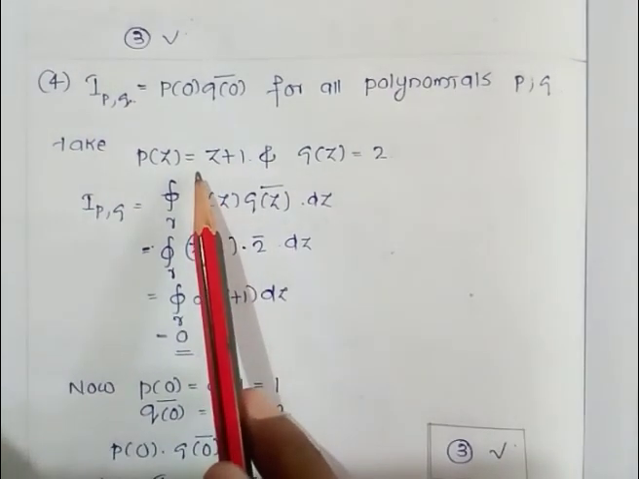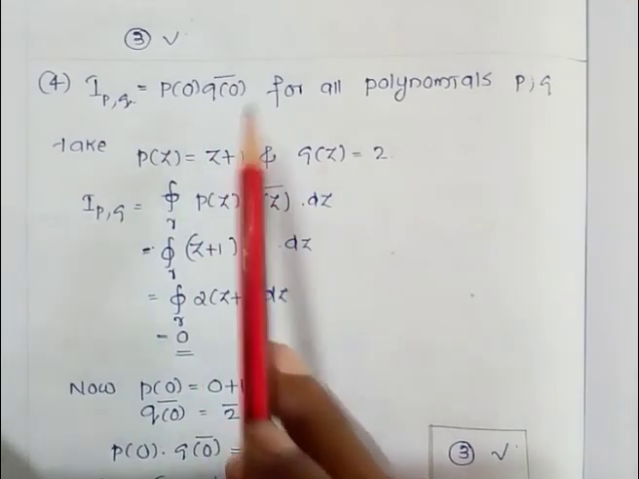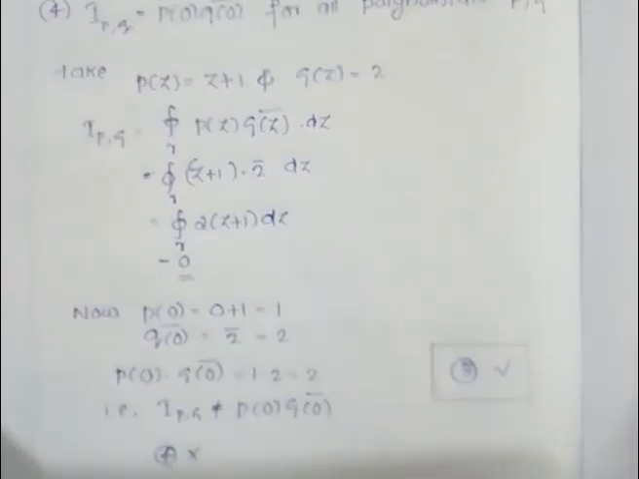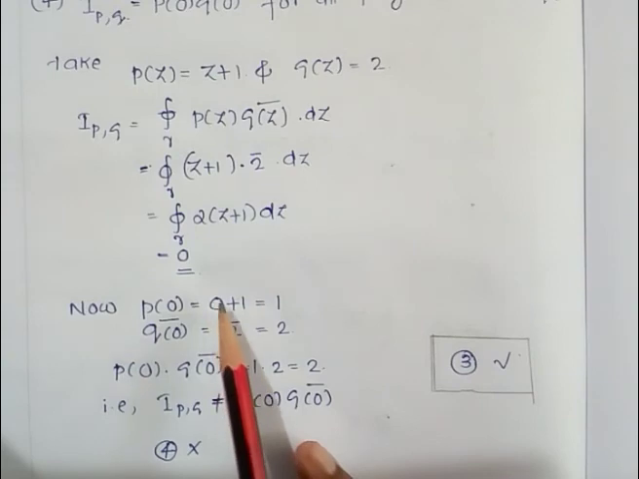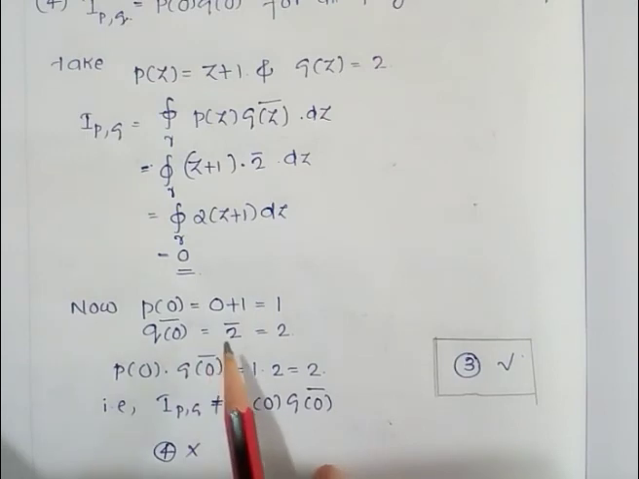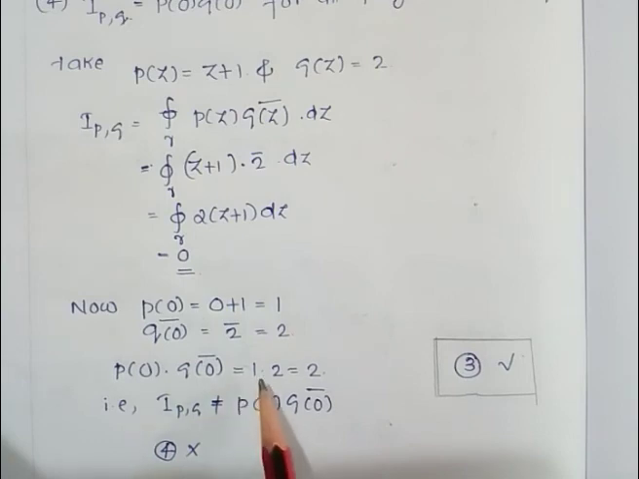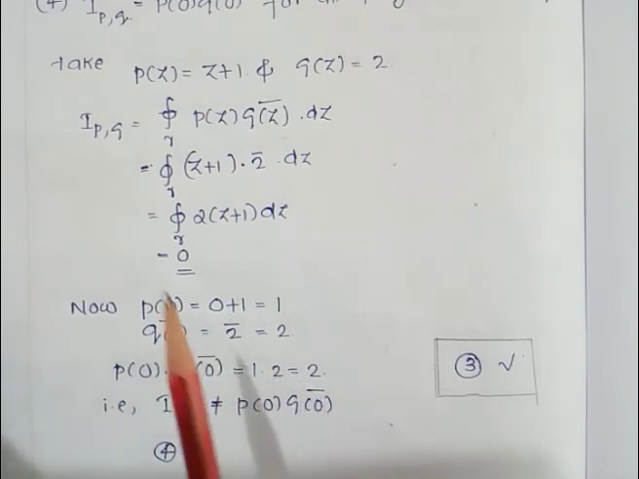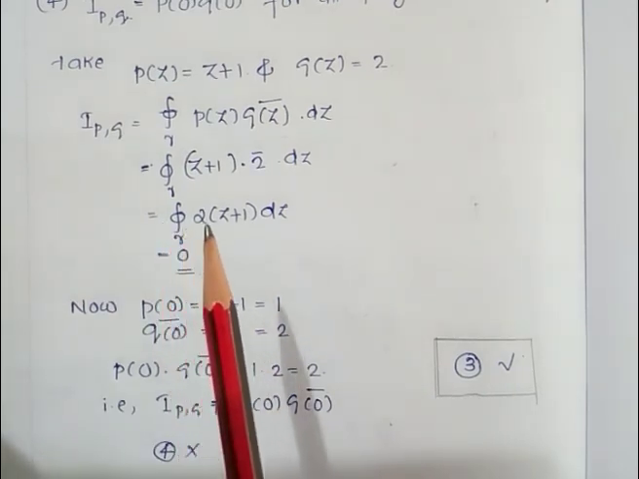So for this polynomial, p(z) equal to z plus 1 and q(z) equal to 2, now we want to compute p(0) and q(0) bar. For that, p(0) is z plus 1 with z equal to 0, so 0 plus 1, which is equal to 1, and q(0) bar is equal to 2 bar, which is equal to 2. Then p(0) times q(0) bar is equal to 1 times 2 bar, which is 1 times 2, which is equal to 2. Therefore we get p(0) times q(0) bar equal to 2, and I(p, q) equal to 0 for this polynomial p(z) equal to z plus 1 and q(z) equal to 2.